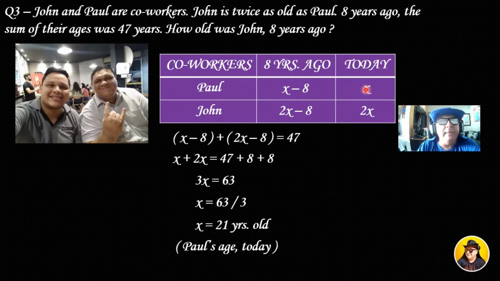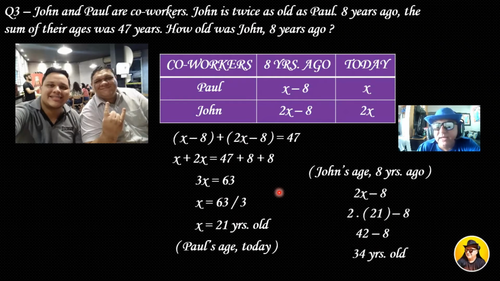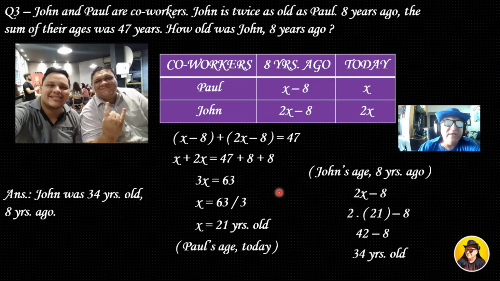But the question is, how old was John 8 years ago? So John 8 years ago was 2x minus 8. But I know that x is 21. I already have this information. So let's replace, and I have that 2 times 21 minus 8 is 42 minus 8, so 34 years old. It means that, given the answer, John was 34 years old 8 years ago. All right, so question number 2 is done as well.